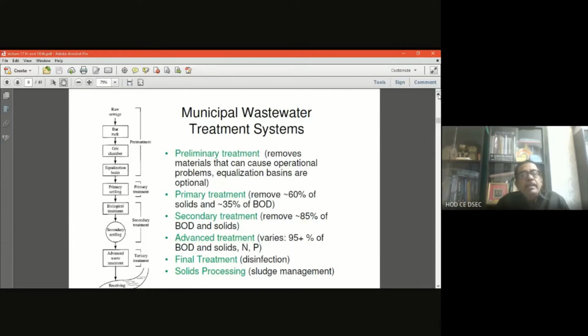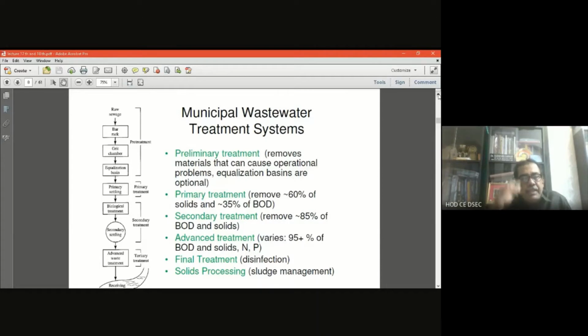So an equalization tank with proper aeration and homogeneous mixing of the flow is very much required as a pre-treatment. So the preliminary treatments are: first the bar screening process, then the grit chamber, then the equalization tank.